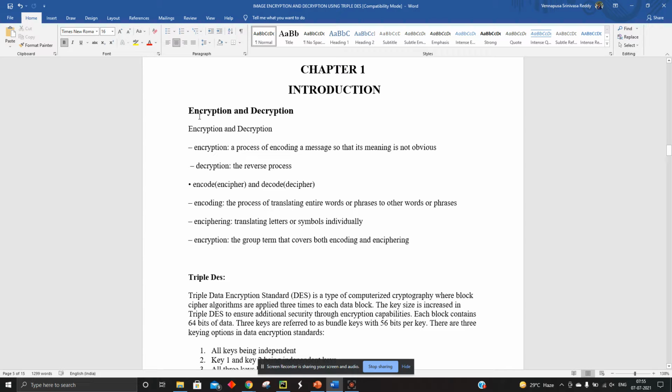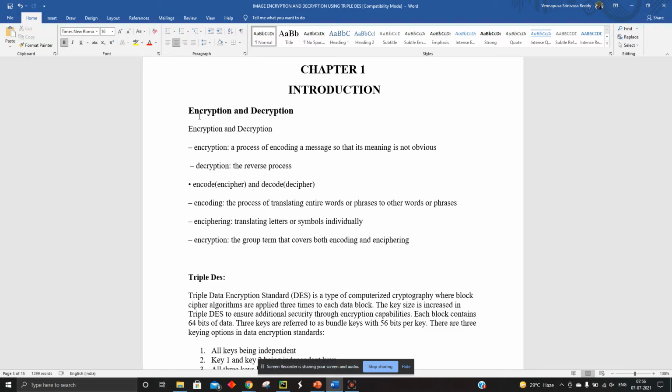Firstly, what is meant by encryption and decryption? We'll see the encryption part first. Encryption is the process of encoding a message or some data using some mathematical operation, and decryption is the reverse process. By using the same algorithm, we decrypt the data.